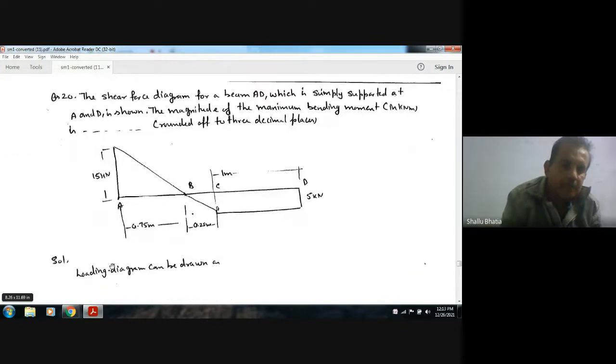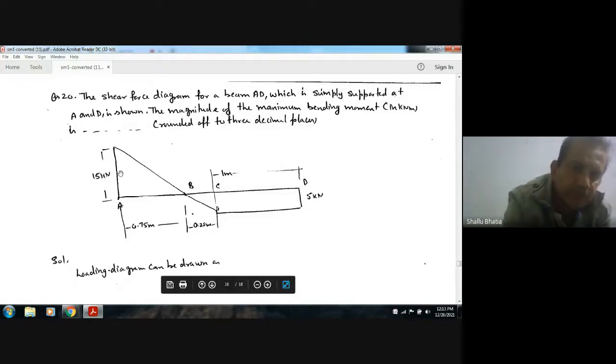Next: the shear force diagram for a beam, which is simply supported at A and B, is shown. The magnitude of the maximum bending moment, rounded off to 3 decimal places. So this is the shear force diagram. Here a 15 kilonewton force is acting vertically upward, and then there is a gradual decrease in the shear force, and here 5 kilonewton is the shear force.